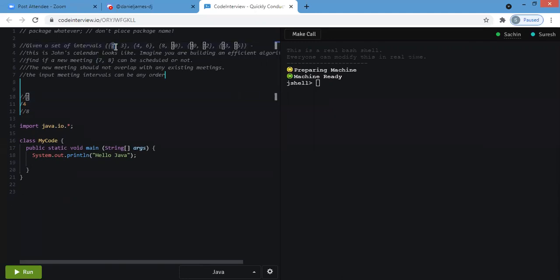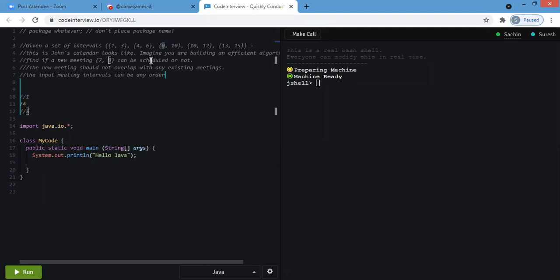After sorting, once we get a value greater than 7, we check the difference between the previous element's second value, that is 6, and the current element's first value. If there is a gap, the new meeting slot is available and we can set it up; otherwise we will not.